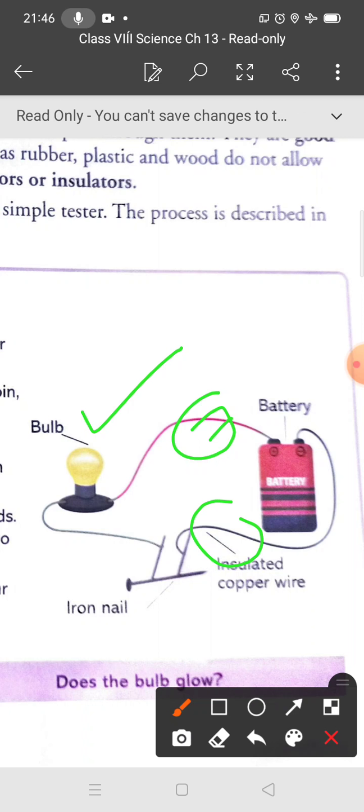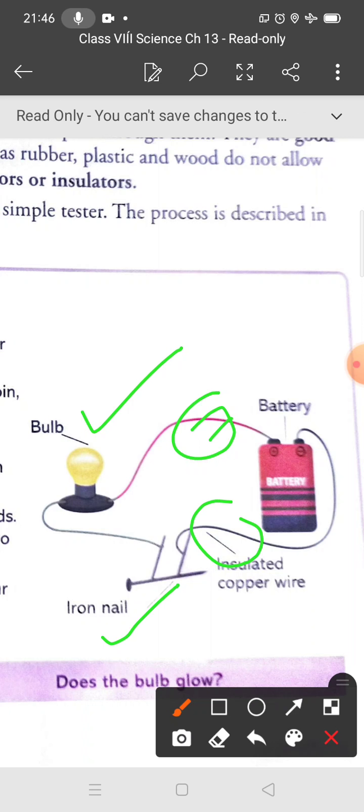So now what will we do? Hold the two free ends of the copper wire in your two hands. You can see these two wires. Bring the material between the two ends. First you can take the iron nail, and bring it in contact with the two ends of the copper wire. Whichever material you want to check, whether it is a pencil, here it is the iron nail. Observe what happens to the bulb in the circuit and record your observation in the given table.